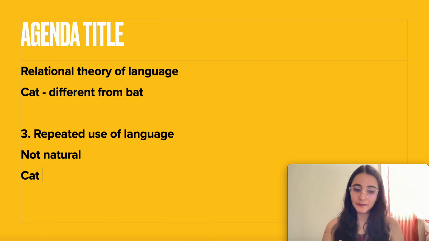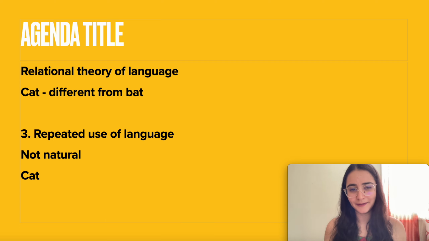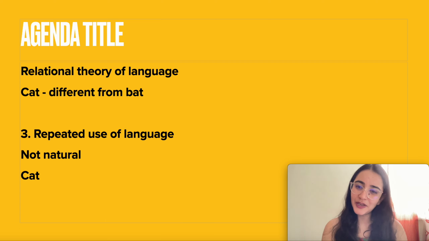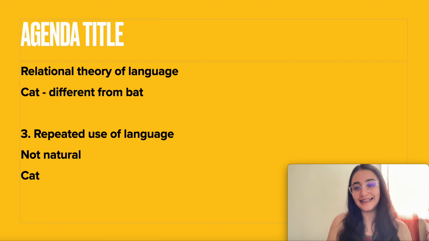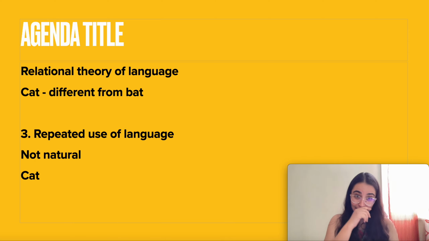For example, think about your name. क्या आपके नाम में, whatever your name means, is that what describes you? No, right? You've been given that name and you're called that because of the repeated use. Your parents have been calling you that since your birth. So that's why you're called that. इसका मतलब ये नहीं है that the word has and its meaning is somehow related. Alright? That's the third move.